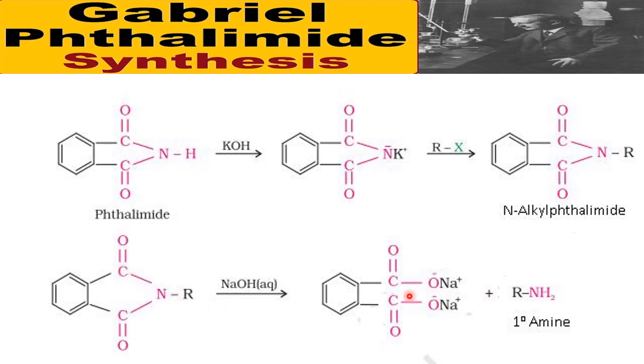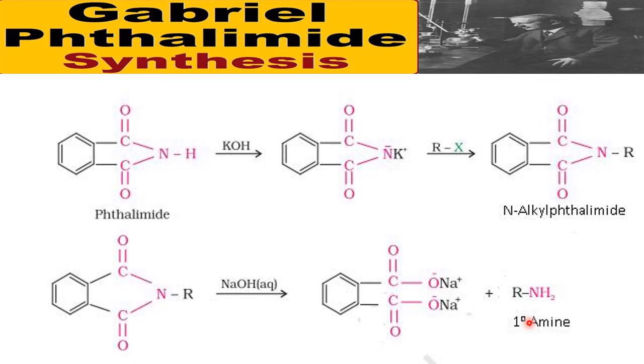Then we get a COONa, COONa. So this R and N will go as RNH2. Here we have taken 2 sodium hydroxide. From 2 sodium hydroxide, 2 H are there, no? Those 2 H will go with this RN. So RN with the 2 H becomes RNH2. Now the remaining 2 NaO will add here, and this is the side product. In this way, primary amines are prepared by the Gabriel phthalimide synthesis from the famous scientist Gabriel.